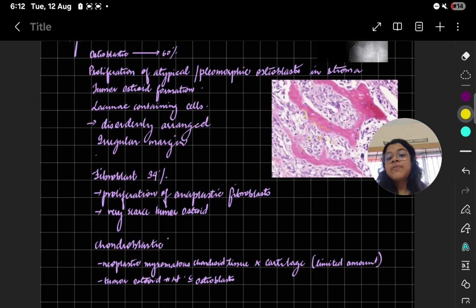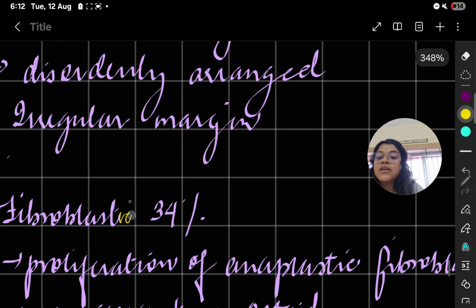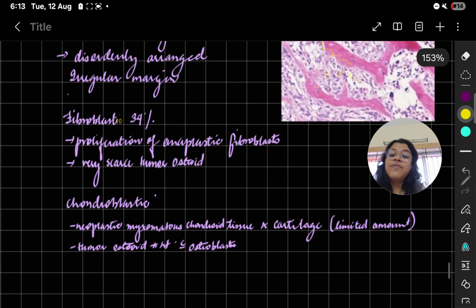Fibroblastic is 34%, with proliferation of anaplastic fibroblasts. As here you had pleomorphic osteoblasts, here you have anaplastic fibroblasts, and there is very scarce tumor osteoid.